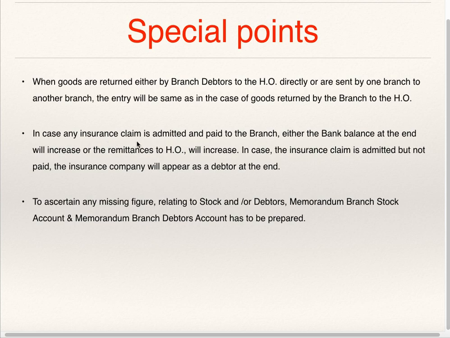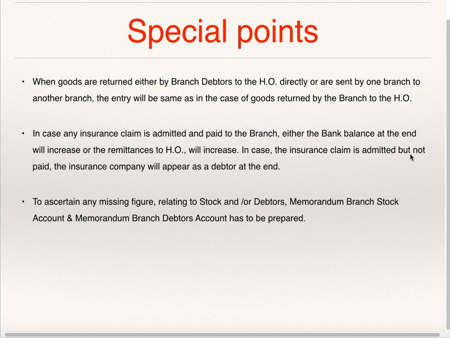In case any insurance claim is admitted and paid to the branch, either the bank balance at the end will increase or remittances to head office will increase. If the insurance claim is admitted and paid, that is, the branch has received this claim from the insurance company, then in balance at the end, by balance carried down, the bank balance will increase, or remittances to head office, that is the amount remitted by the branch to head office, will be recorded in the branch account as by bank, and it will increase.